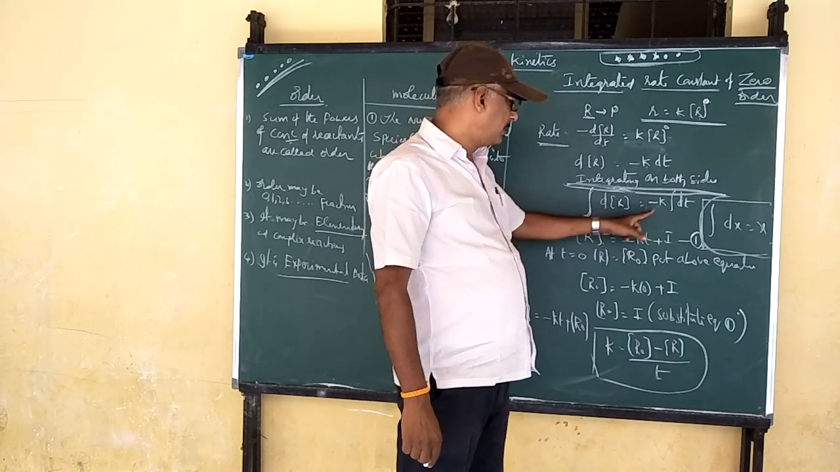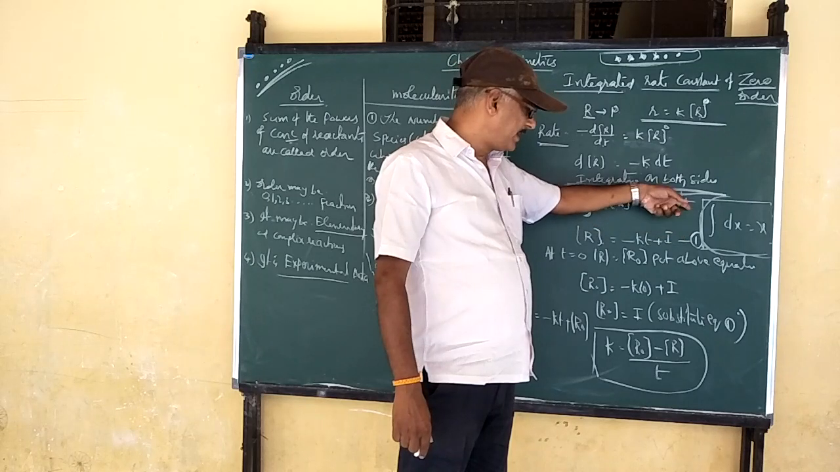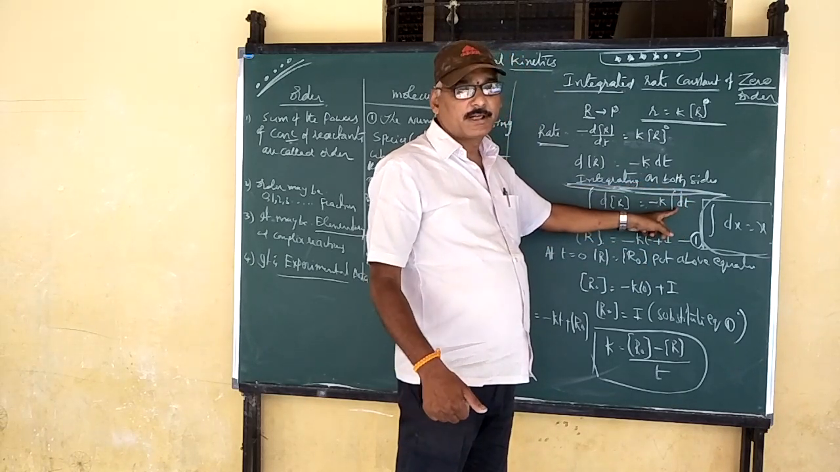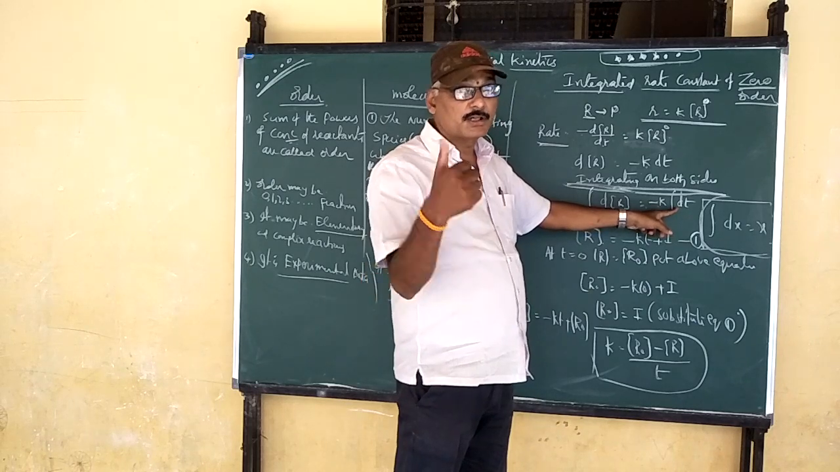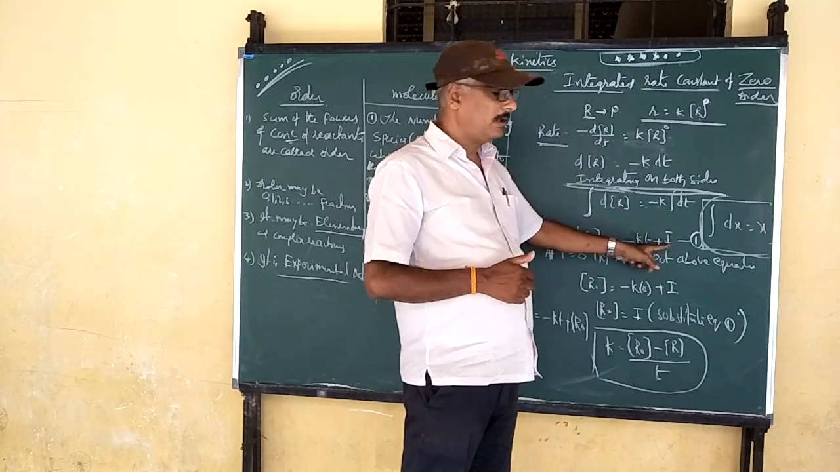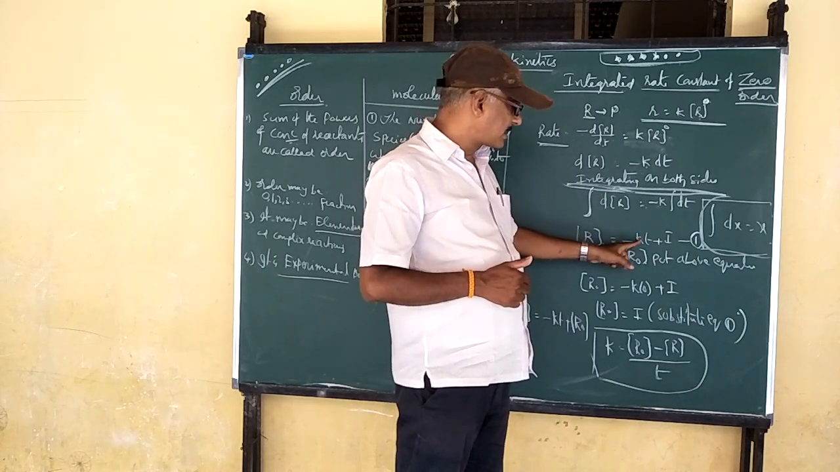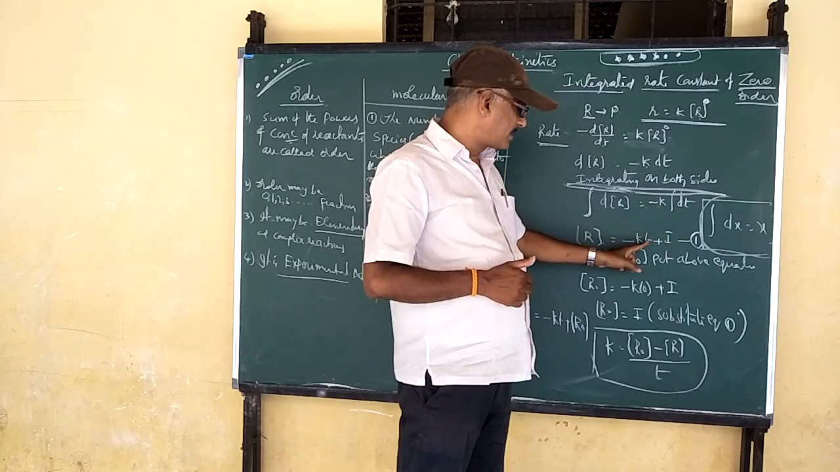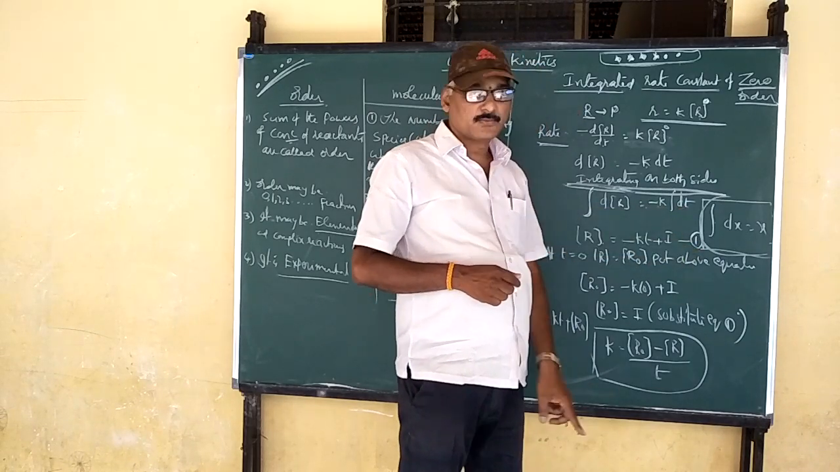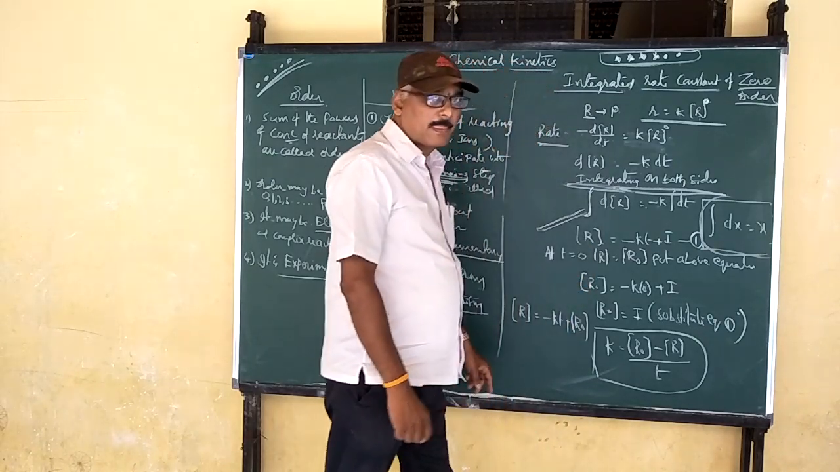Here the constant is minus K, and the integration of dt gives t, plus the integration constant. Every integration has an integration constant, which we have to write as I. Now very important: R is equal to minus K into t, plus the integration constant I. That gives equation number 1.